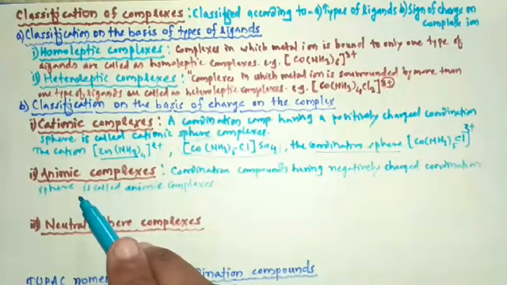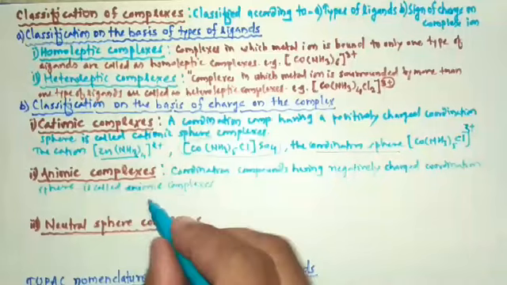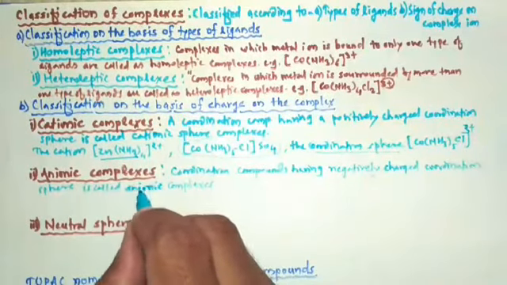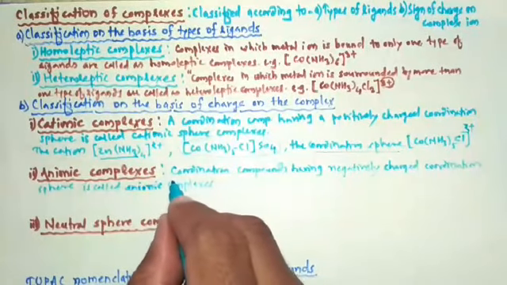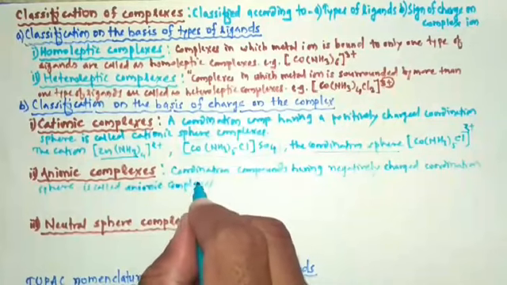So when negatively charged coordination sphere is present, then such type of complexes are called as anionic complexes. So this is the definition of anionic complexes.